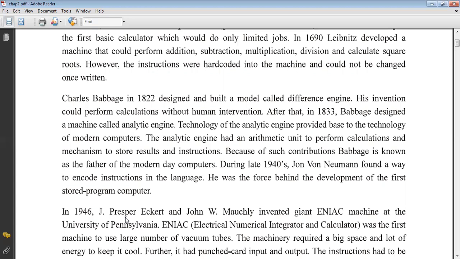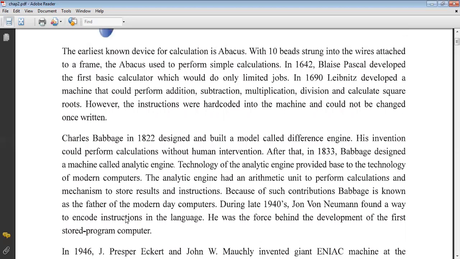During the late 1940s, John von Neumann found a way to encode instructions in a language. He was the force behind the development of the first stored program computer. So, in these two paragraphs, we read the lines regarding the abacus, with 10 beads strung. In 1642, Pascal developed the first basic calculator. Today, we work with calculators, simple calculators, scientific calculators. There are different types of calculators. You know very well.